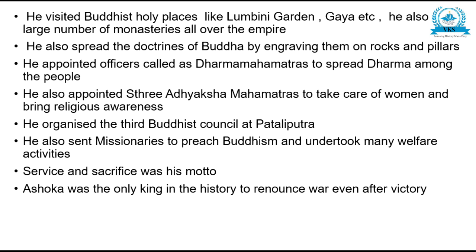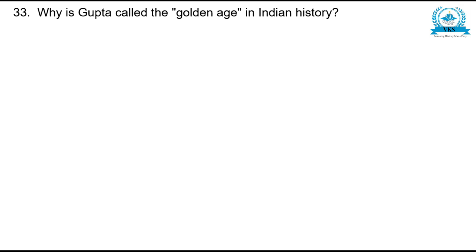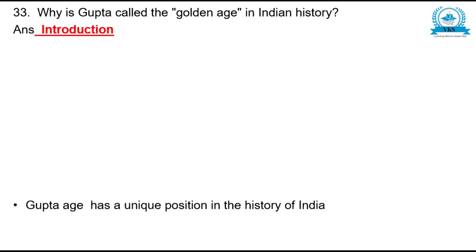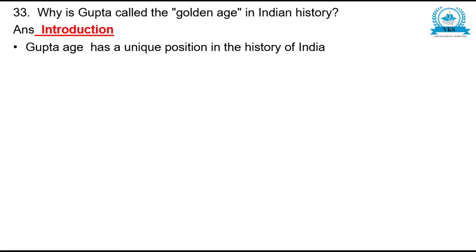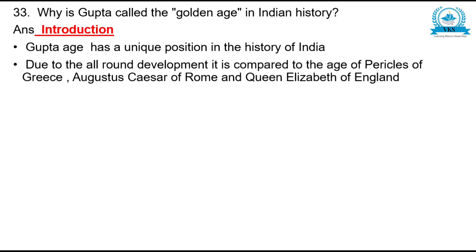So now let us see all the points once more. The question will be, why is the Gupta age called the golden age in Indian history? Introduction. The Gupta age has a unique position in the history of India. Due to the all-round development, it is compared to the age of Pericles of Greece, Augustus Caesar of Rome, and Queen Elizabeth of England. Revival of Hinduism.